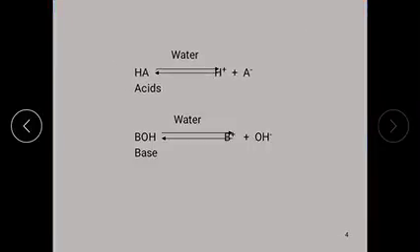Examples for this are sodium hydroxide, KOH, calcium hydroxide, which are some of the examples of Arrhenius bases that ionize in water. It produces OH- ions.